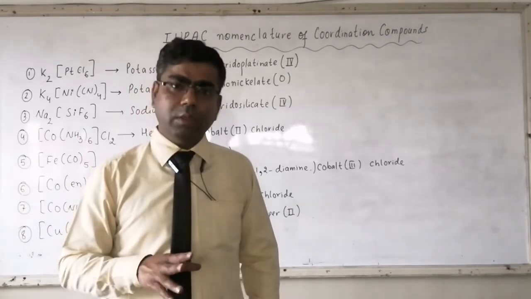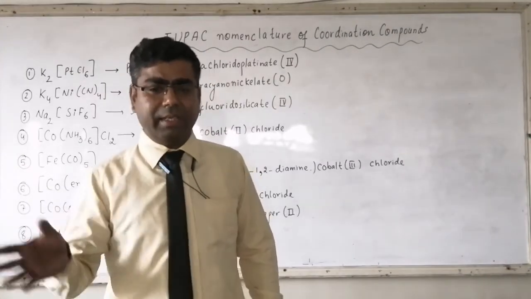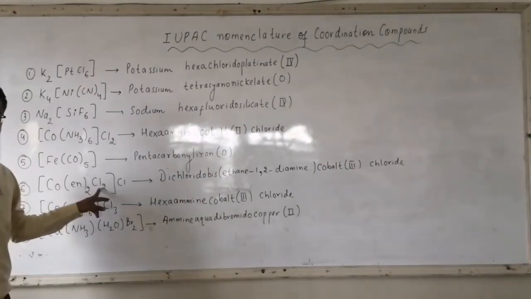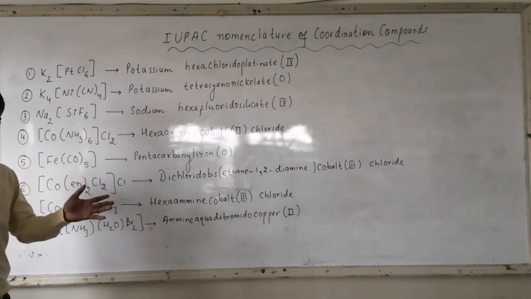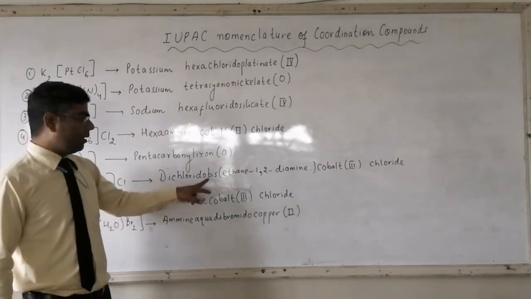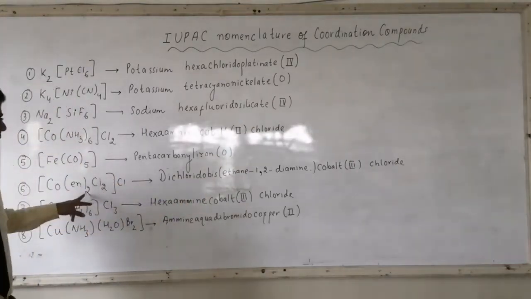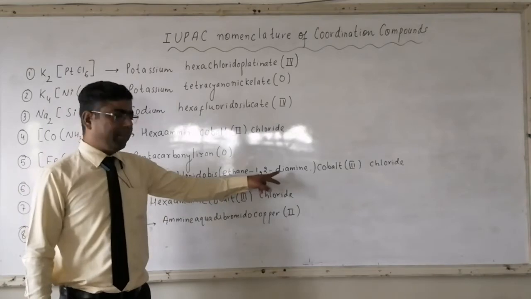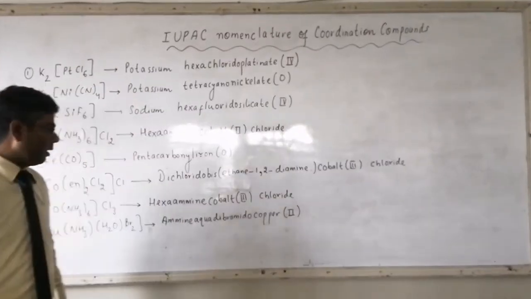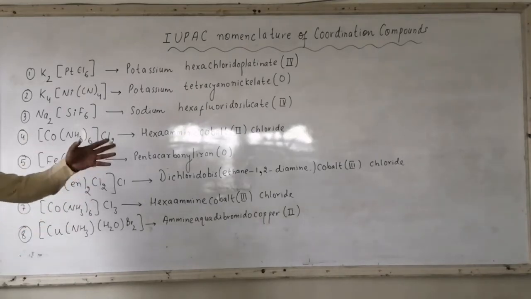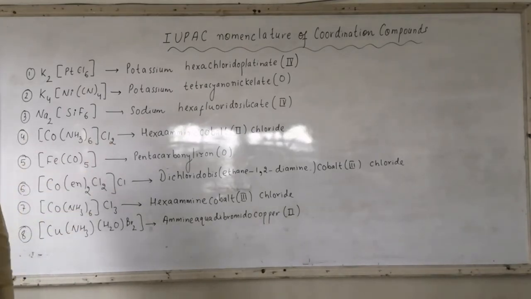The starting letter of en is ethane, E is there. And for Cl, it is chlorido, C. Compare C with E. C comes first. So it will be dichloridobis, because 2 en groups are there, (ethane-1,2-diamine). Bracket close. Then the metal cobalt, its oxidation state, that is 3. Outside it is the counter ion, that is chloride.